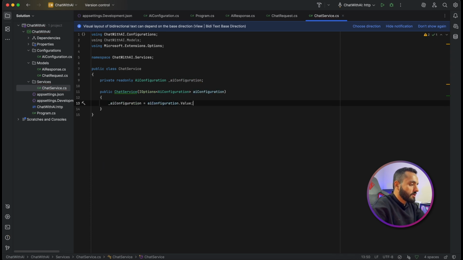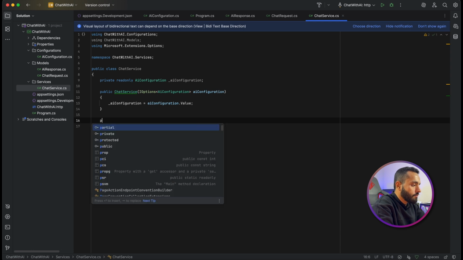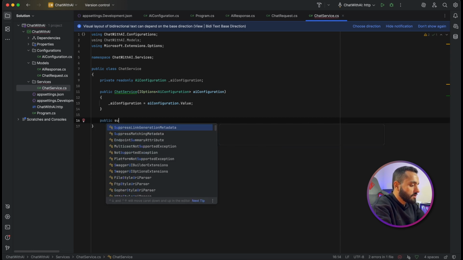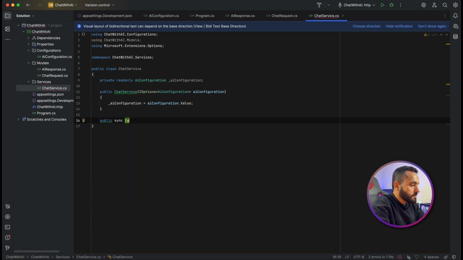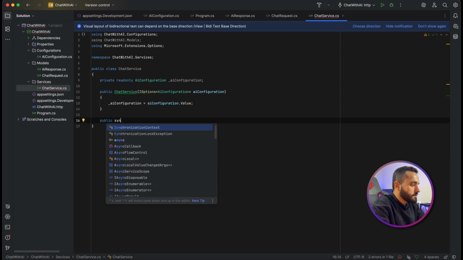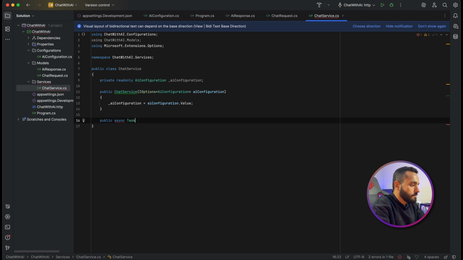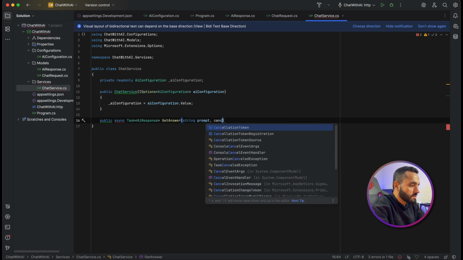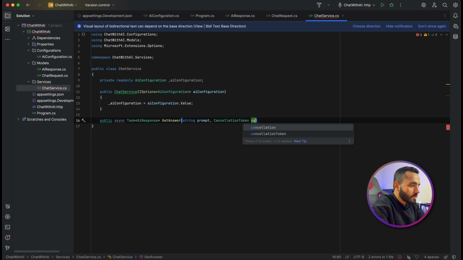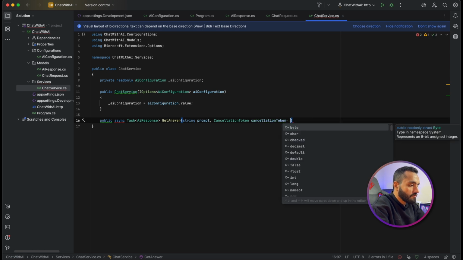AIConfiguration equal to configuration.Value. Then public, to start writing my method, public async Task AIResponse GetAnswer, and I will send the prompt and also the cancellation token with a default value.